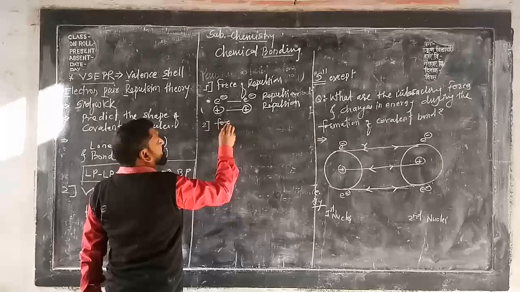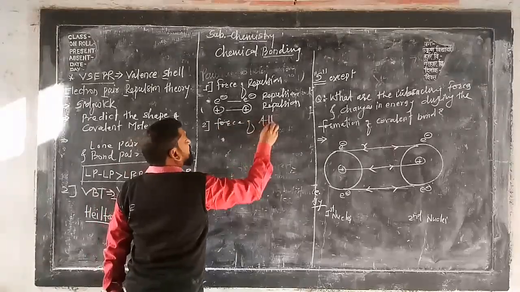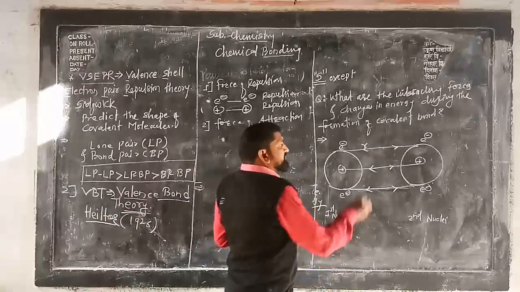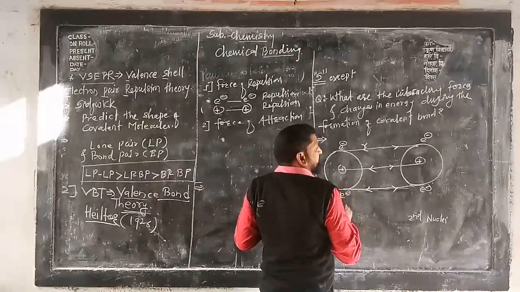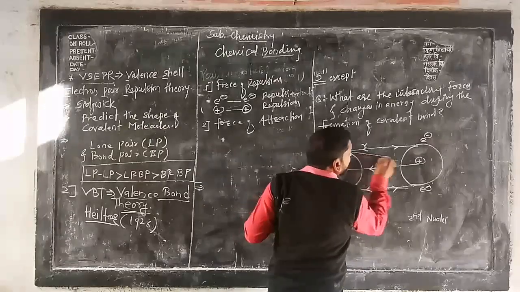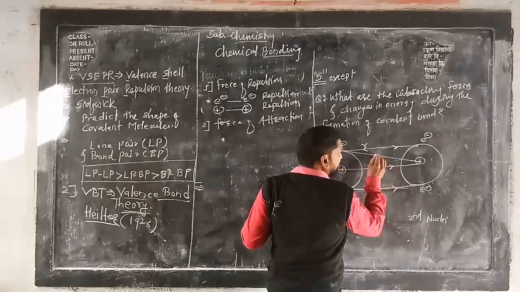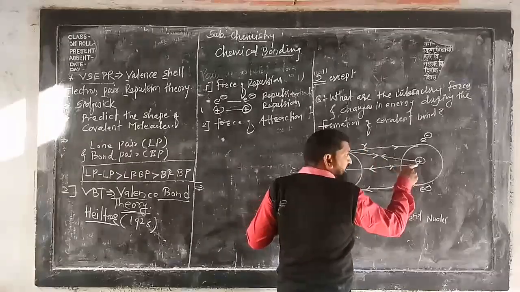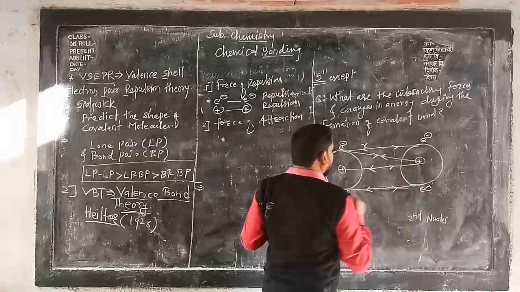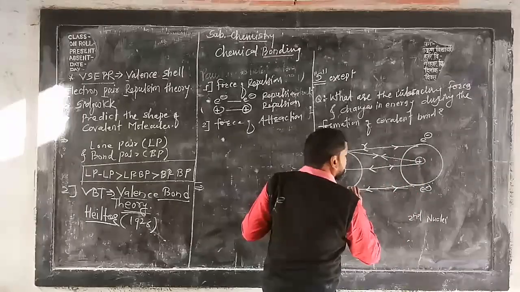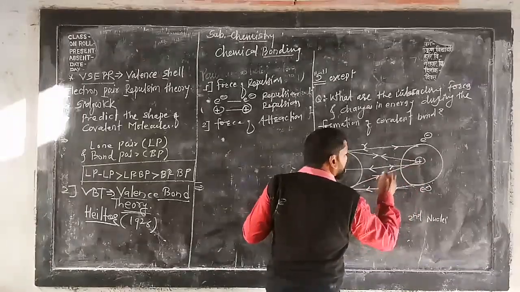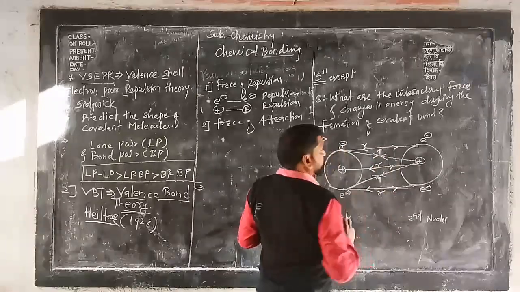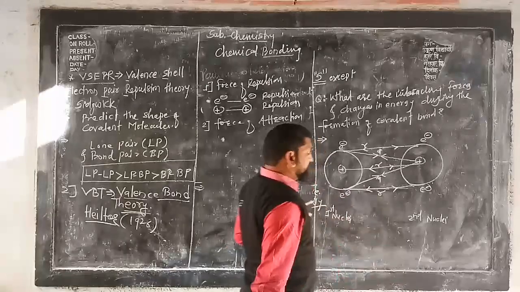What is that? Force of attraction. Now coming to the diagram again, what happened? The electron of the first atom is attracted by the nucleus of the second atom. Similarly, the electron is attracted by this one, yes or no? So it is attraction, it is repulsion, it is attraction, it is again repulsion. So in this way we can have the diagram.